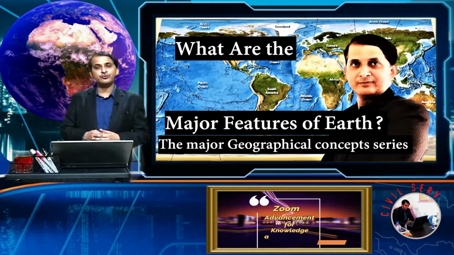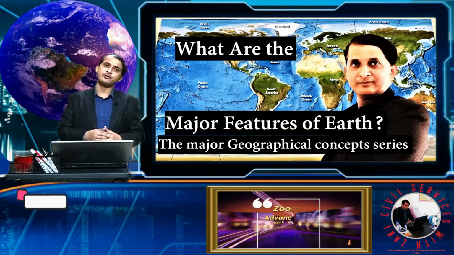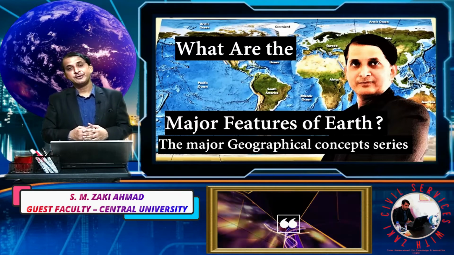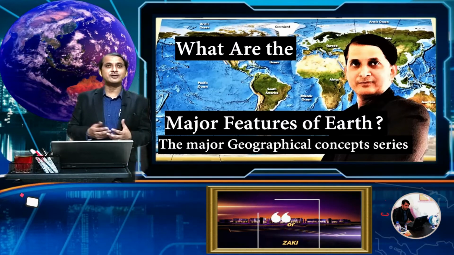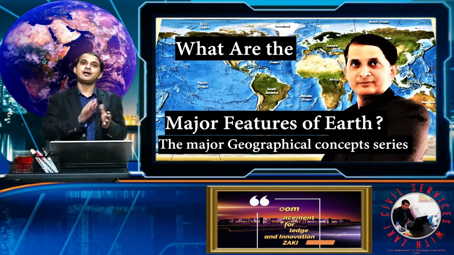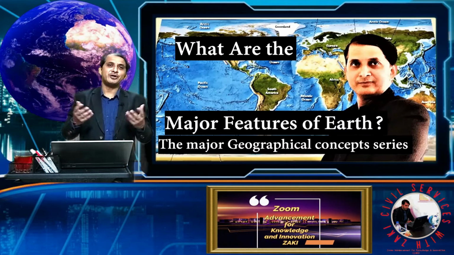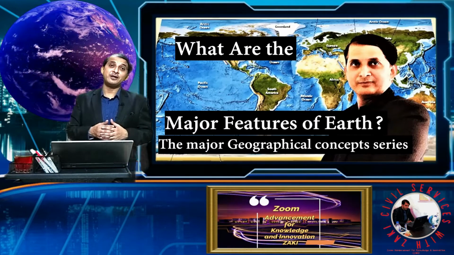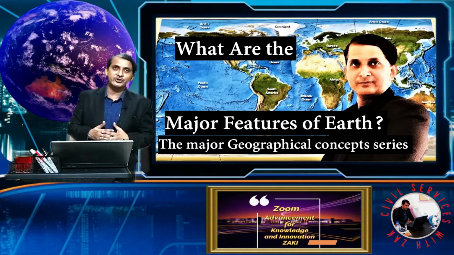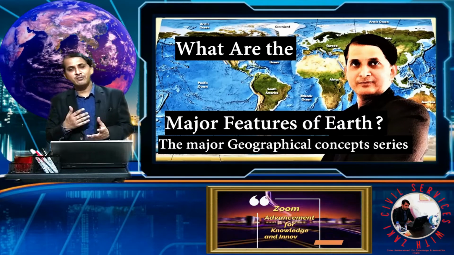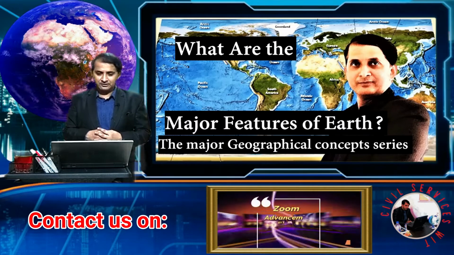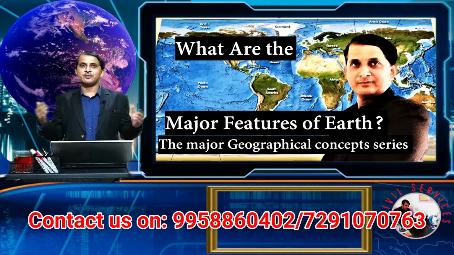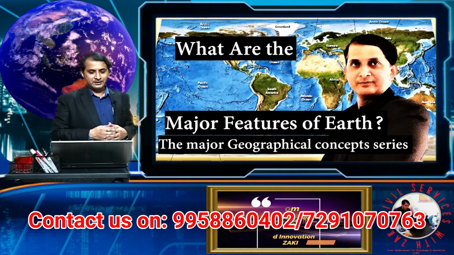Today we are going to discuss what are the major features of the earth. If you see the mountains, some types of glaciers and all, basically you see them only on the land, which is only 29%. But about 71% is ocean, and beneath it there are also features like oceanic plateaus, mountain ranges, mountain chains, etc. So let's start and discuss the world's features.